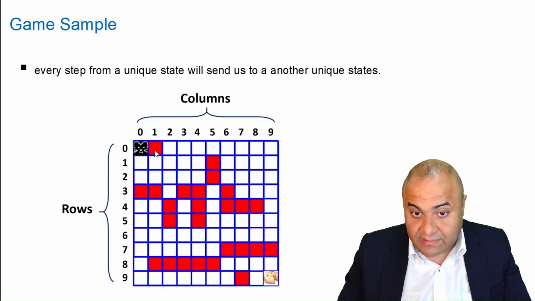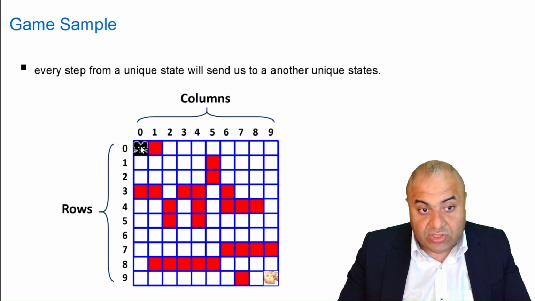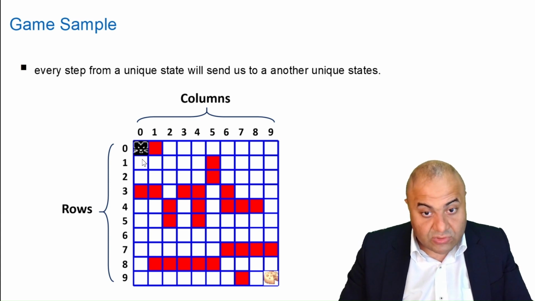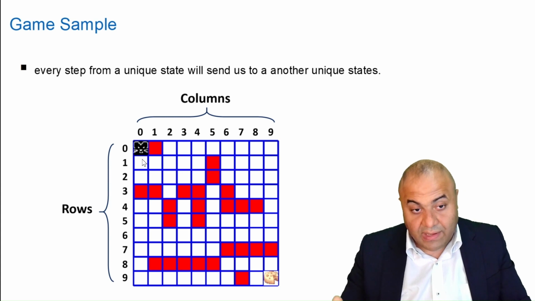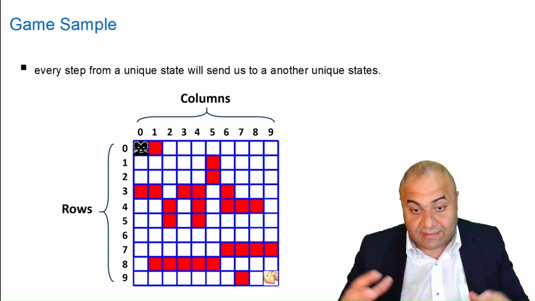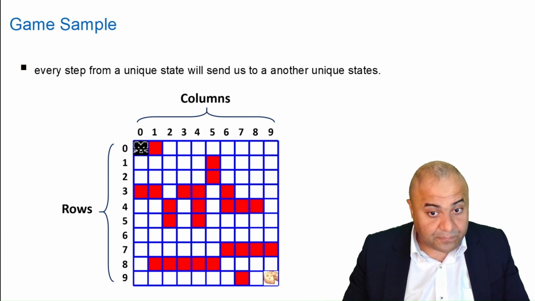The first one, it can go to the right and die in this red square. The other option is to go to the square below. Once it changes from this state to this state, we can see now it has three unique options. So every state we are in is unique, and this state isn't even linked to the state before it.